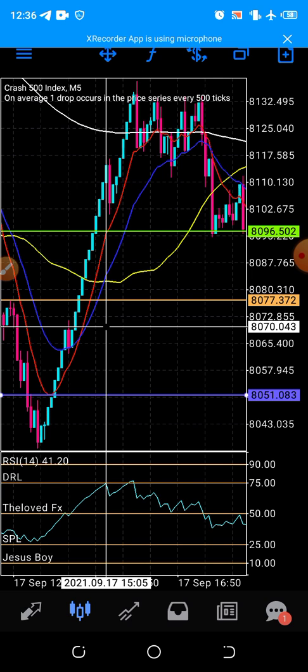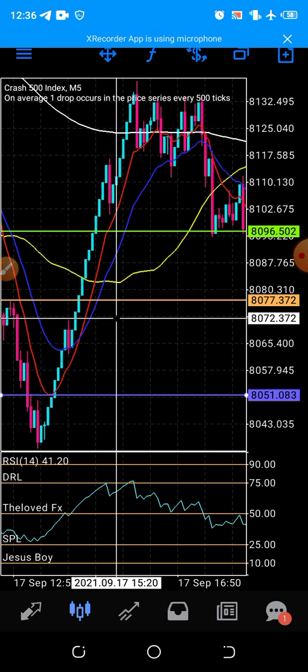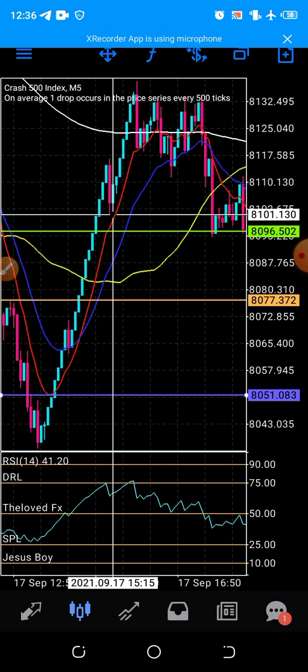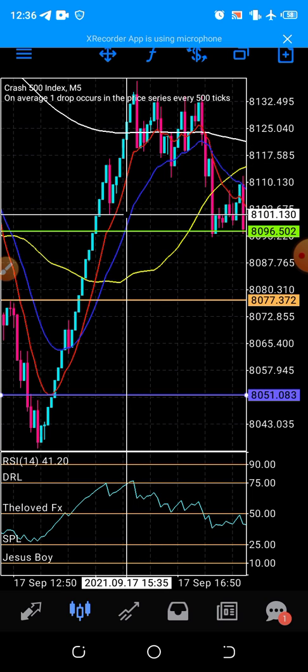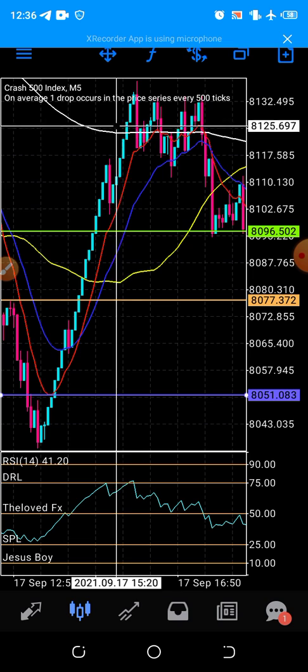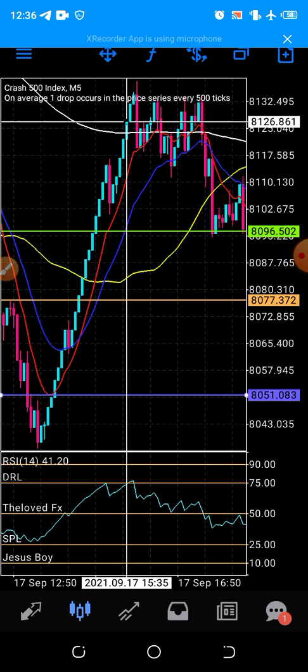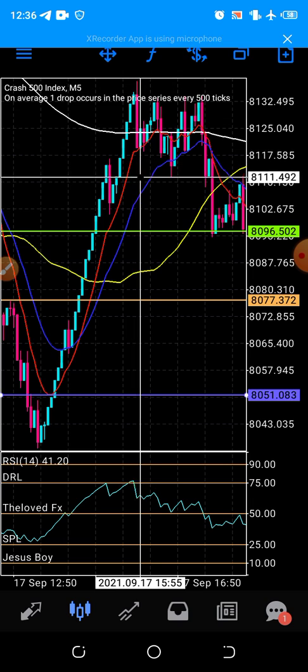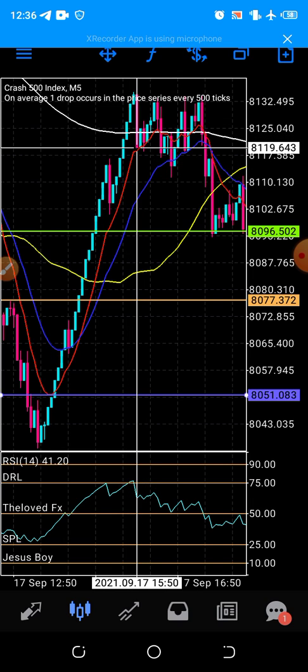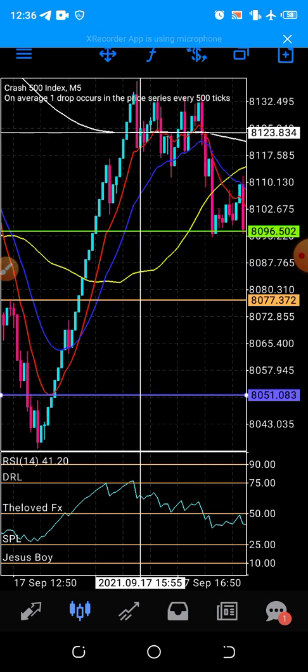Now after the 15 minute candle, it dropped, but the drop was a small one, so it continues up again. Then it came back to 75 again. I was in this trade. This candle was when it came to 75. So after 10 minutes, it drops again.